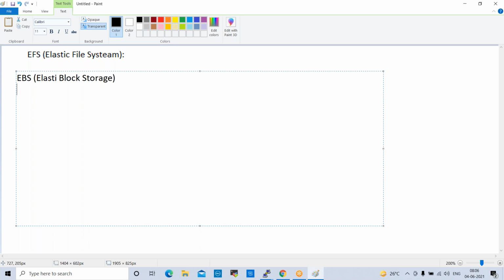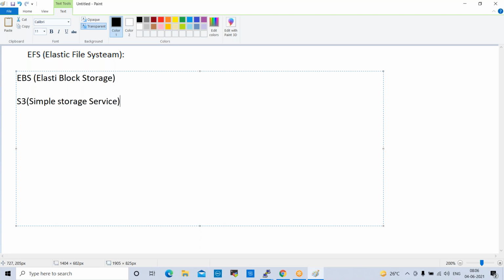So this we discussed already, and also we discussed S3, the Simple Storage Service. This is not block storage, this is object storage.